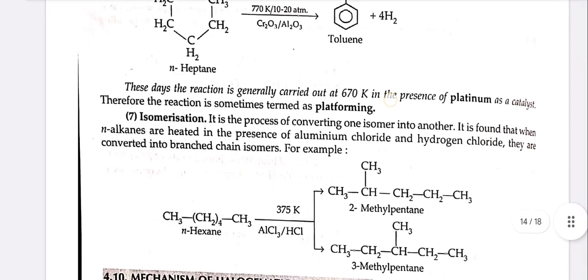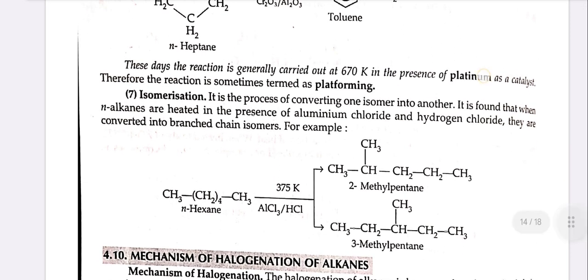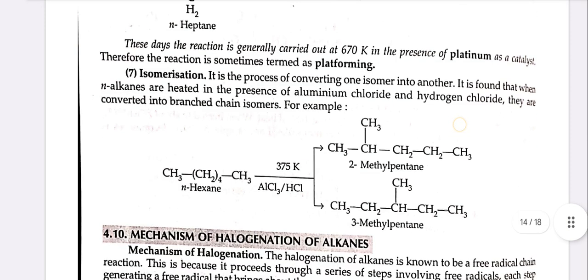These days, the reaction is generally carried out at 670 Kelvin in the presence of platinum as a catalyst. Therefore, the reaction is sometimes termed as platforming. Seventh one is isomerization, the process of converting one isomer to another. It is found that when n-alkanes are heated in the presence of aluminum chloride and hydrogen chloride, they are converted into branched chain isomers.